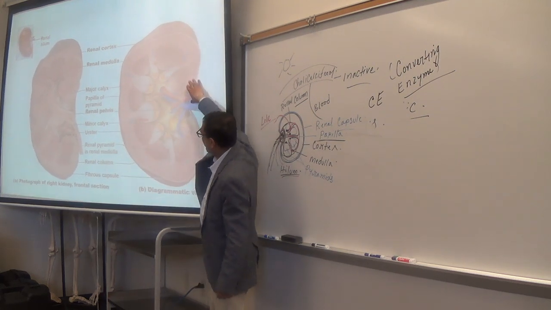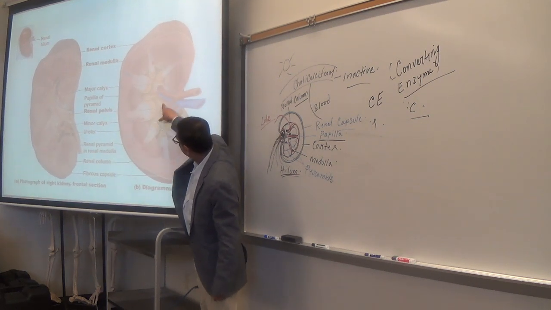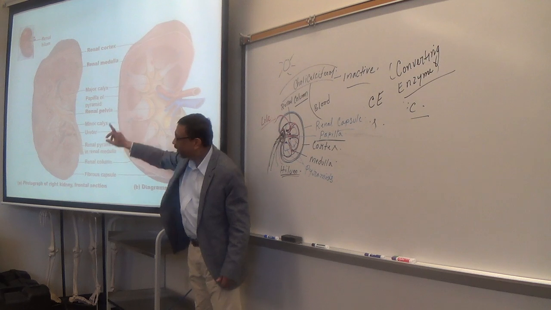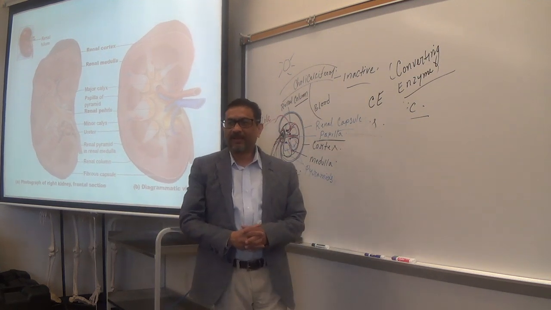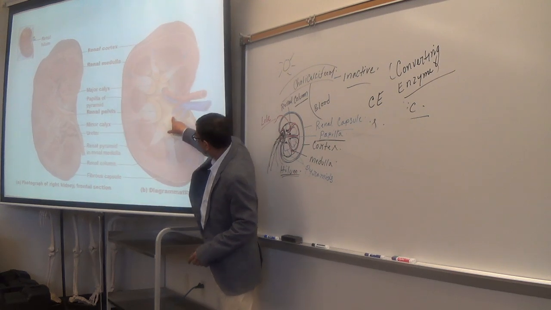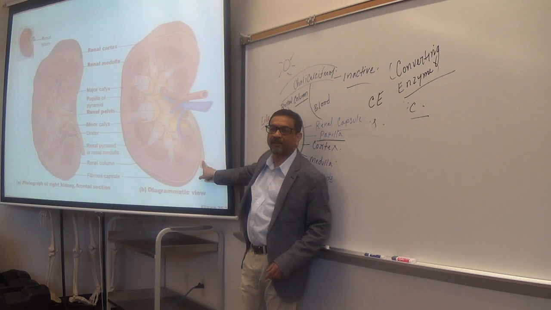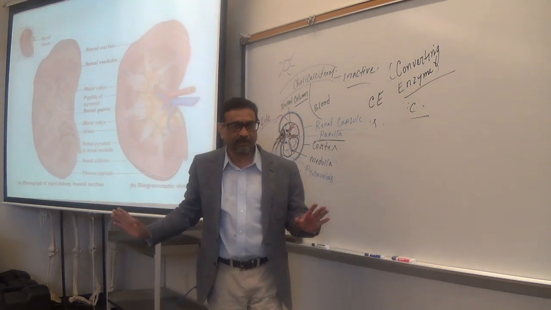The hilum is this area, this part that receives the urine from the major calyces. This is called the renal pelvis. Make sense? And then from the renal pelvis, urine enters into the ureter. Make sense?